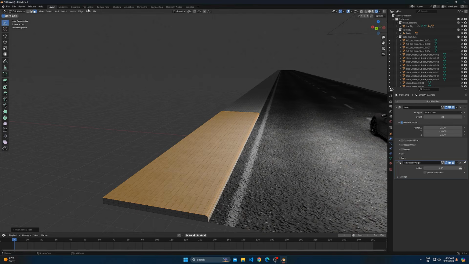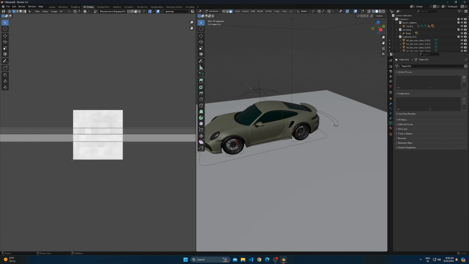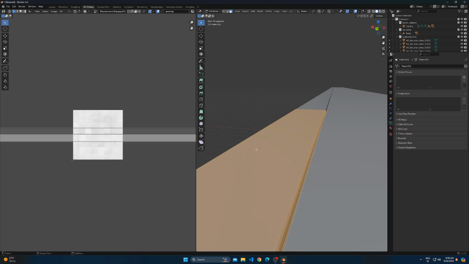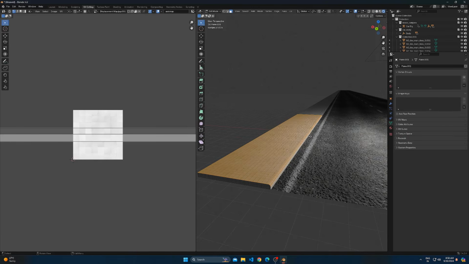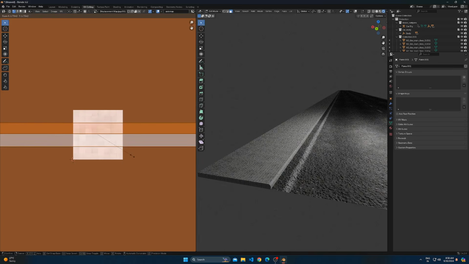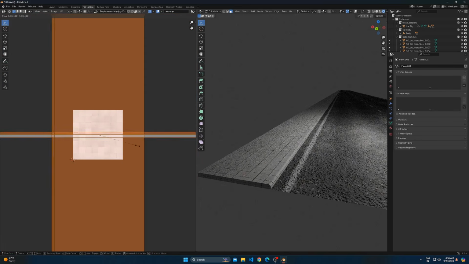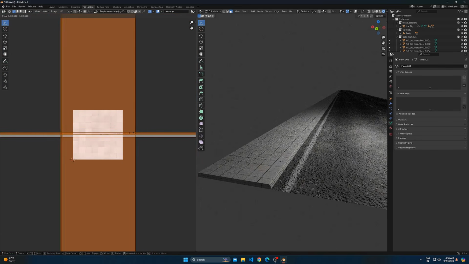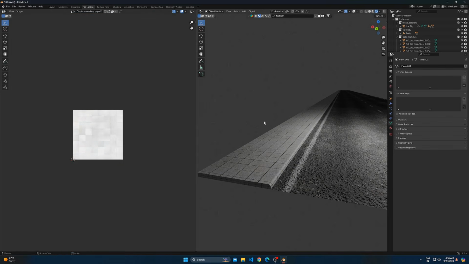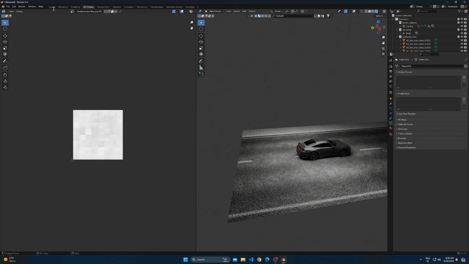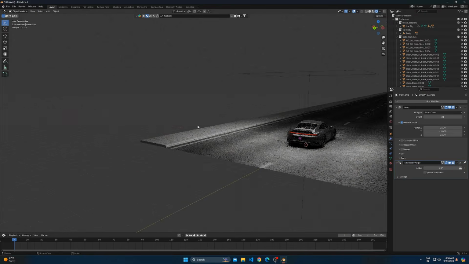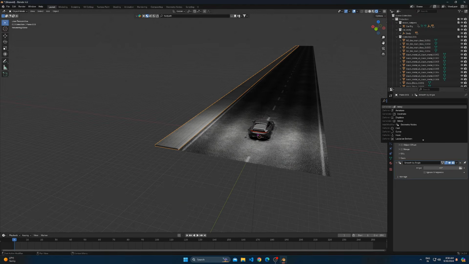Go to the UV Editing tab and adjust the texture by selecting all and scaling. Add a mirror modifier and mirror it to the other side of the road.